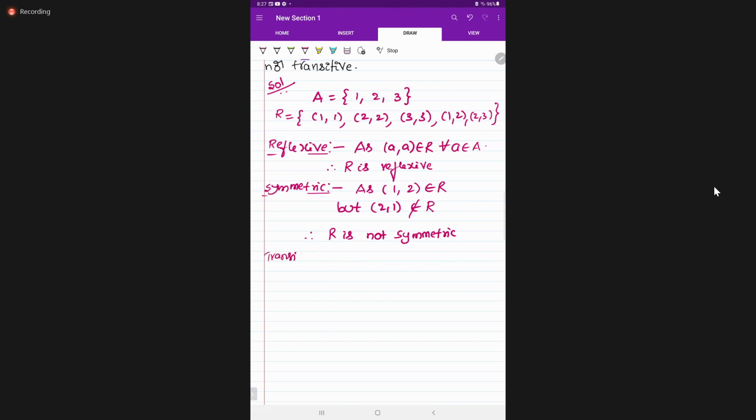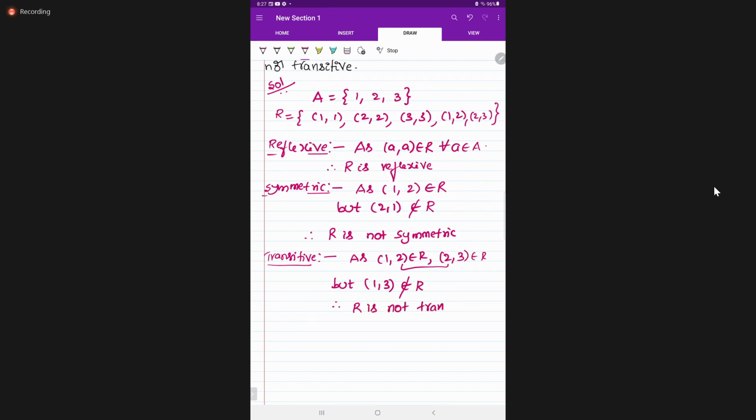Next, transitive. Transitive means take (1, 2) belongs to R. Continuation is there, (2, 3) also belongs to R. But (1, 3) does not belong to R. So therefore R is not transitive.